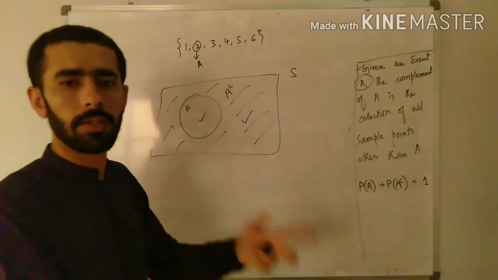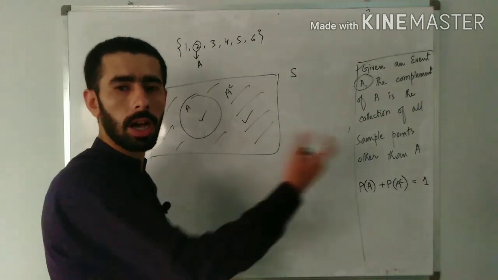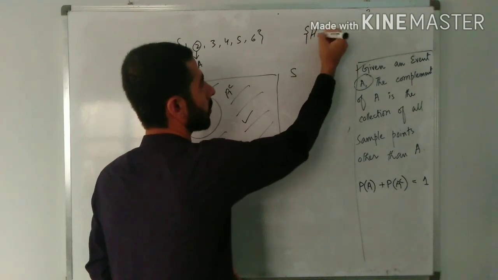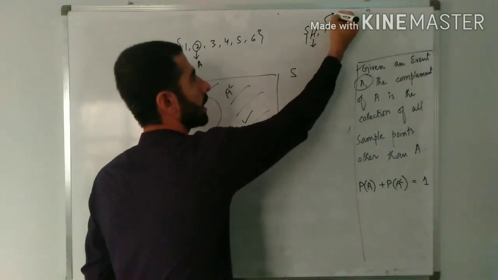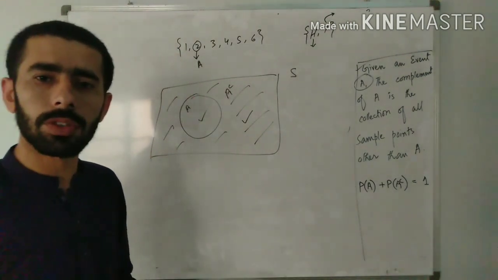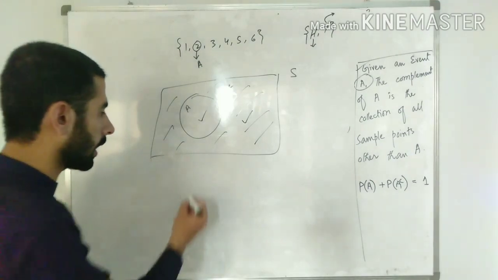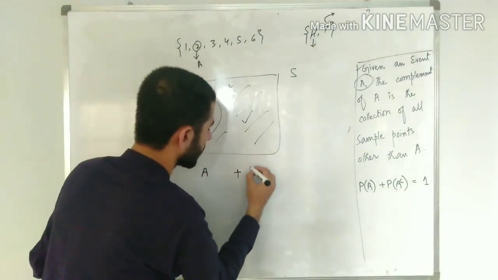There is no other way that something would come out of these possibilities. If I am talking about the head and tail experiment, either I would get a head or I'll have a tail. I can't have any other option for this. So we say that either an event occurs or its complement occurs.